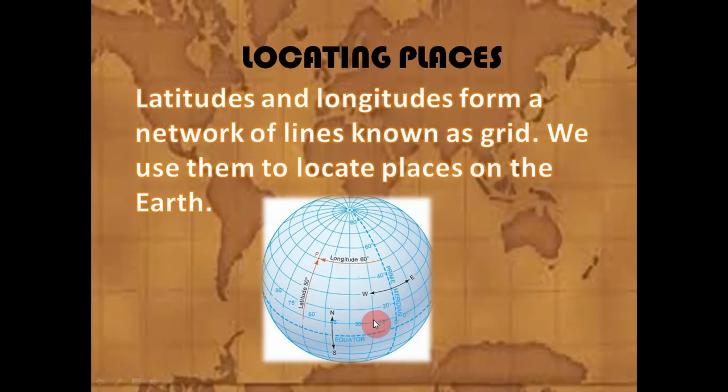See here, east to west, north to south. We can know the location of the place by using these imaginary lines. Understood?